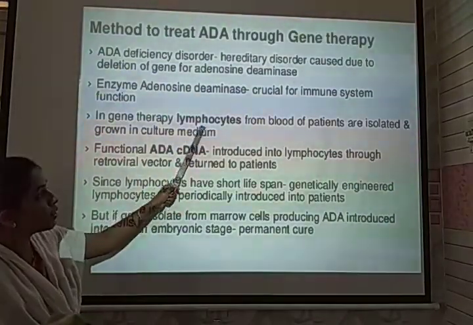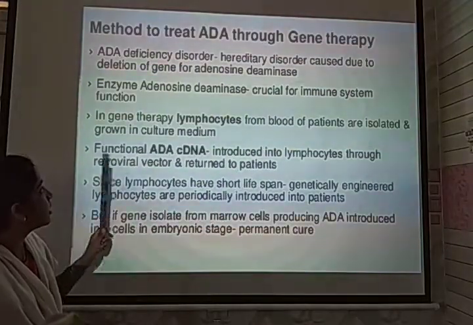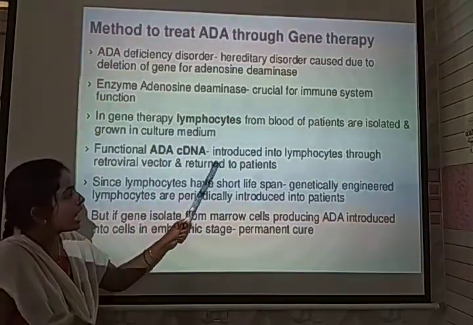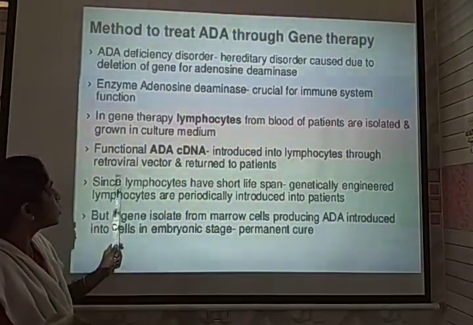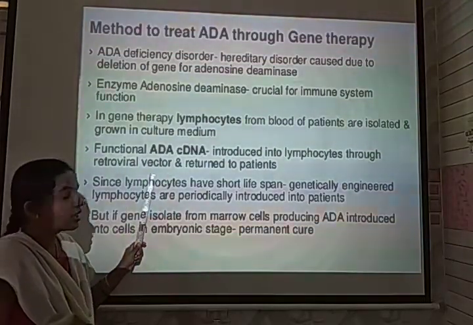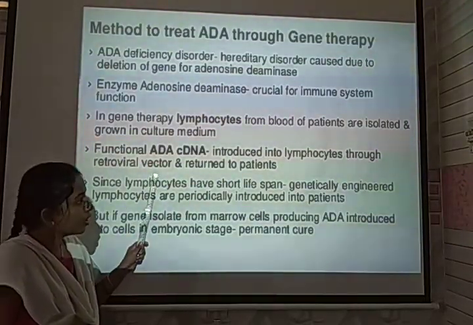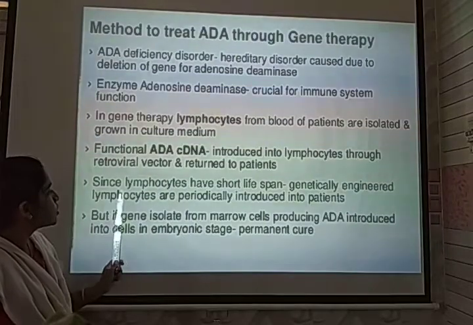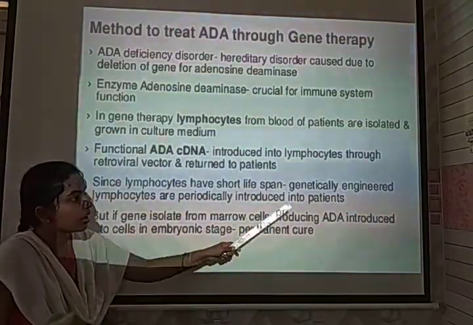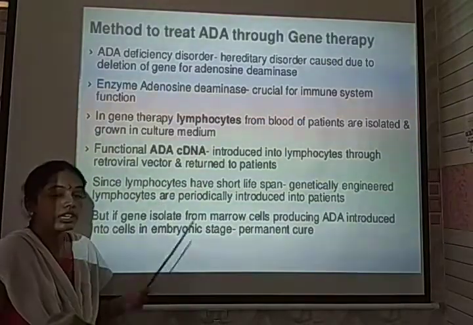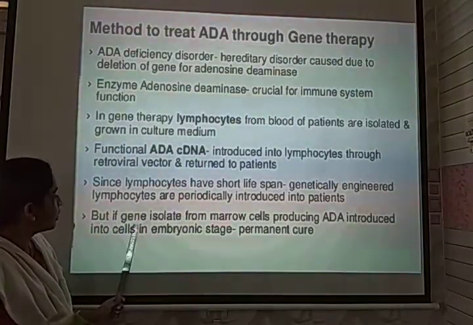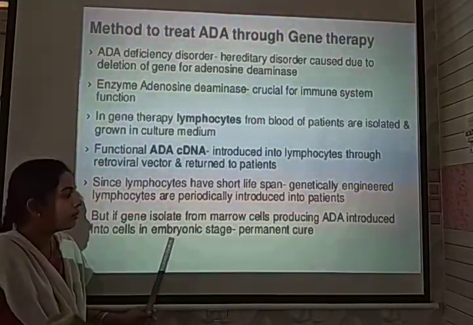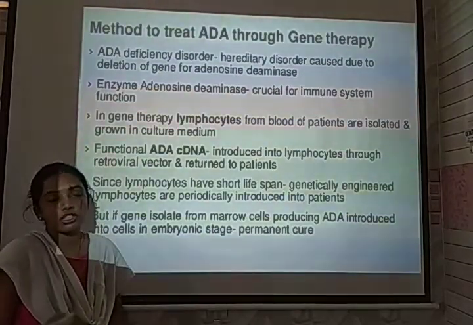So in gene therapy, the lymphocytes from the blood of the patient are isolated and grown in a culture media. After that, the functional ADA cDNA is introduced into the lymphocytes again through the retroviral vector. A retroviral vector acts like a vector to transport the desired gene in animals. Then those lymphocytes are returned to the patient. The lymphocytes have a short lifespan, so genetically engineered lymphocytes are periodically induced into the patient. But if the genes isolated from the marrow cells producing ADA are directly introduced into the cell at the embryonic stage, it is a permanent cure for this disease.